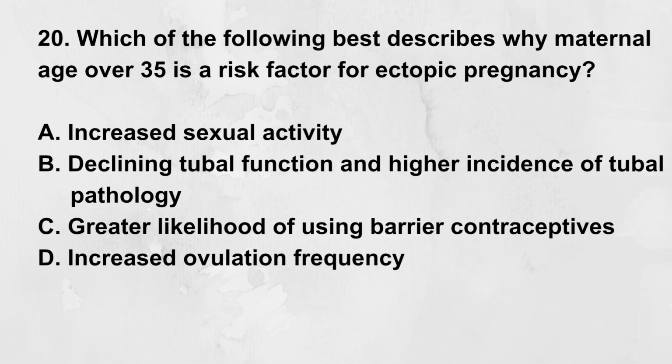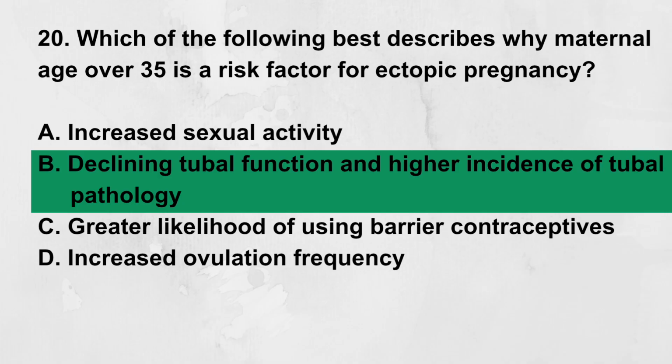Which of the following best describes why maternal age over 35 is a risk factor for ectopic pregnancy? A. Increased sexual activity, B. Declining tubal function and higher incidence of tubal pathology, C. Greater likelihood of using barrier contraceptives, D. Increased ovulation frequency. Correct answer, B. Declining tubal function and higher incidence of tubal pathology. Older maternal age is associated with degenerative changes and higher risk of tubal damage leading to ectopic pregnancy.